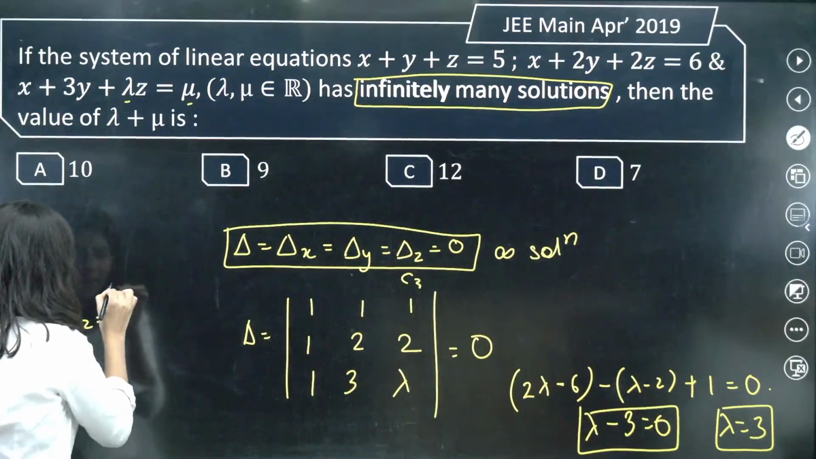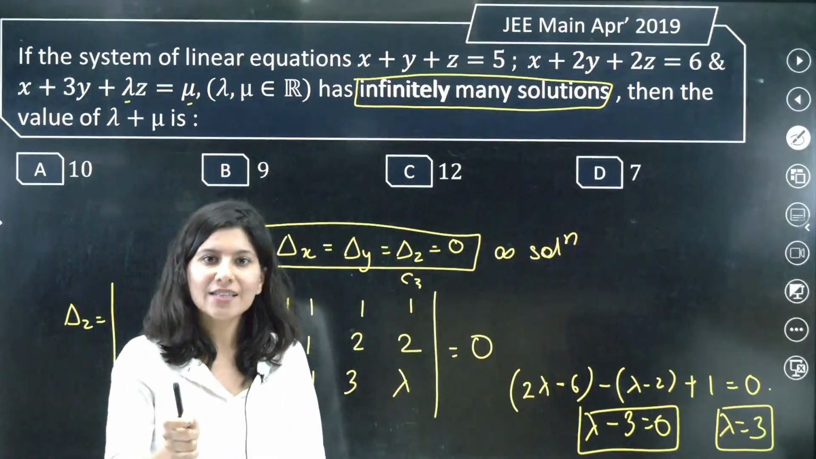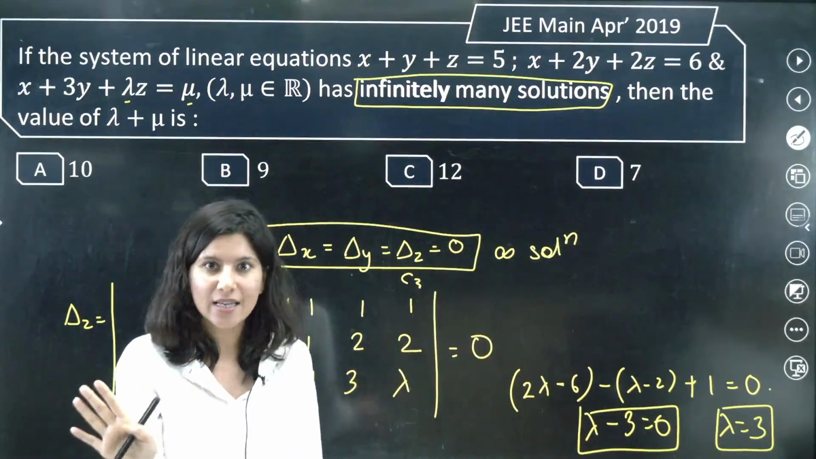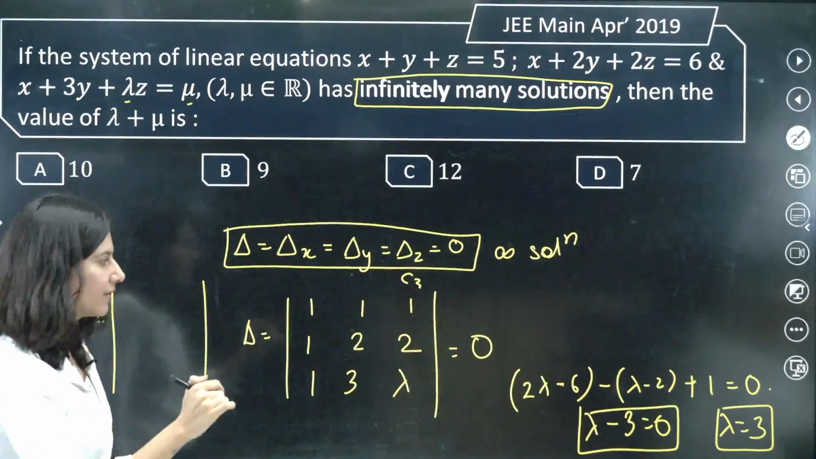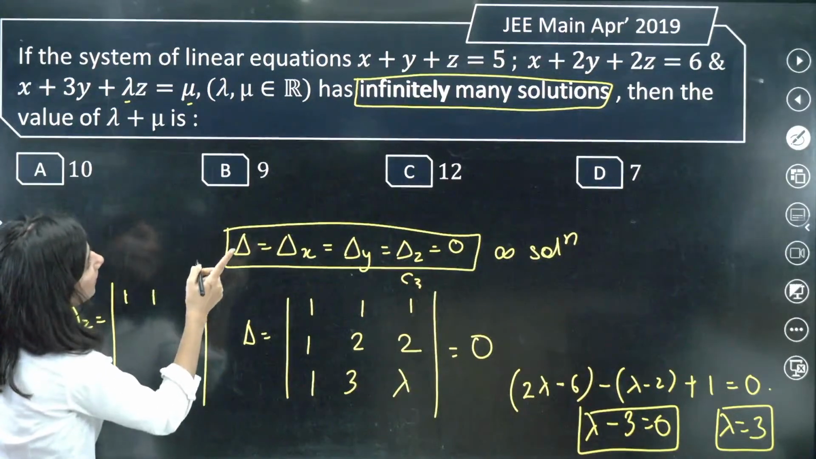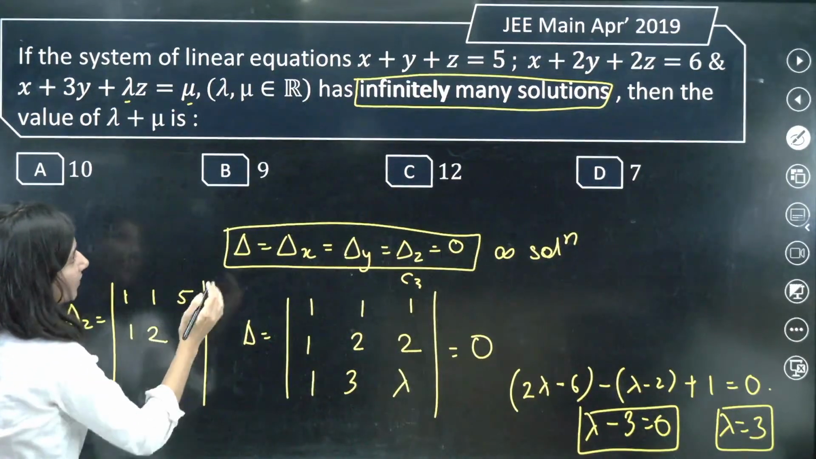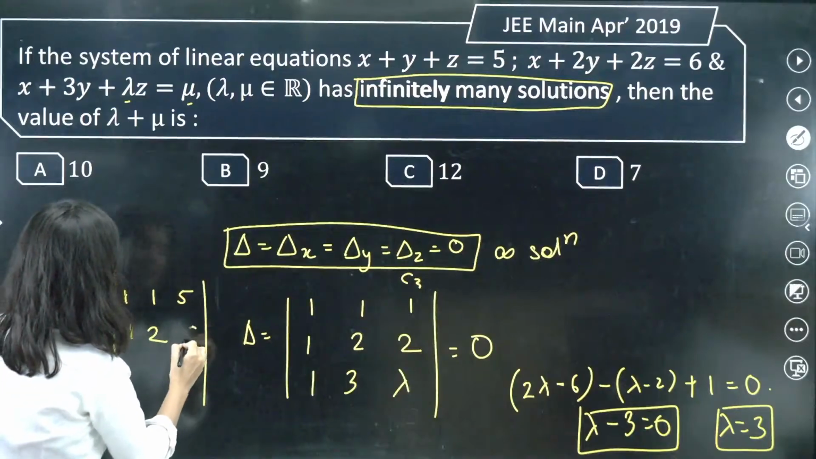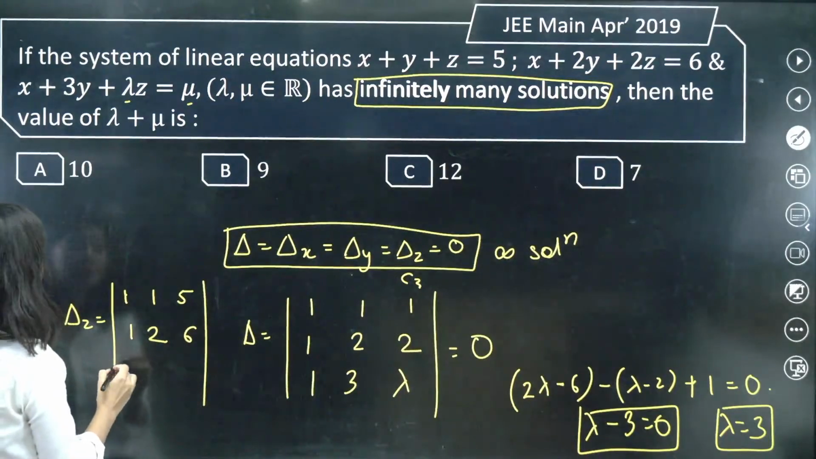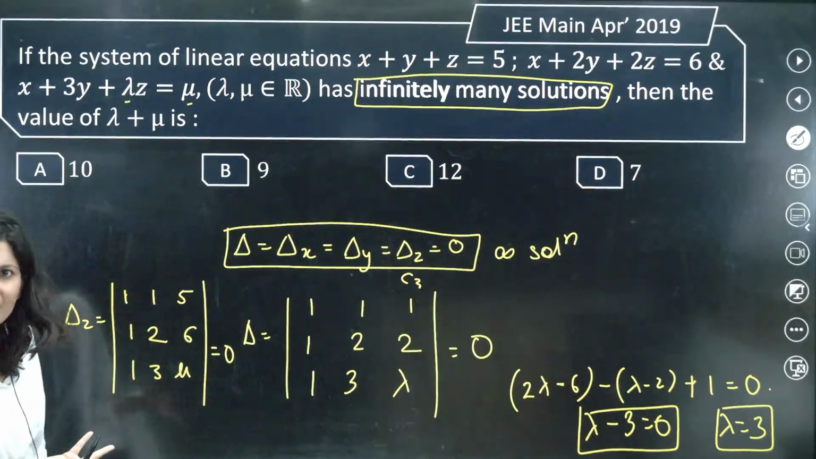So that's why del z, I will calculate, and trust me, even if you calculate del x also, you will get the same answer. Just pick one determinant, that's it. So del z, tell me. So that is 1, 1 and the constant 5. Then 1, 2 is same. The third column will be replaced, right? 6. And the last is 1, 3 and mu. This should also be 0. Now just expand it right away.